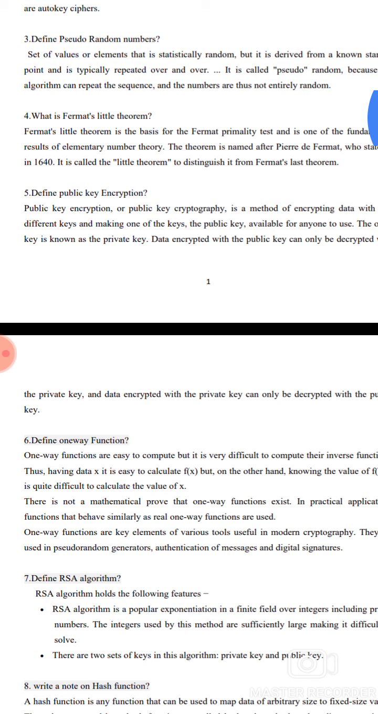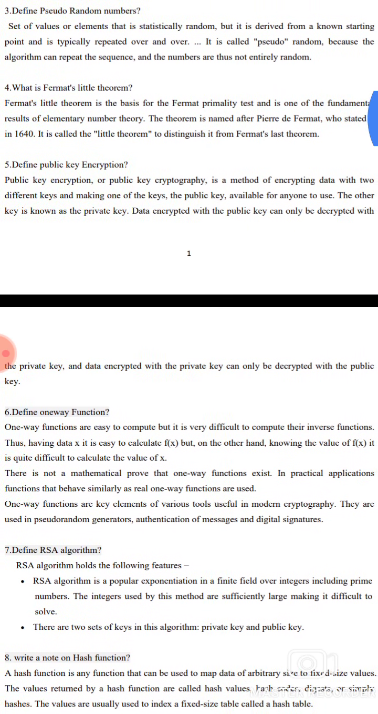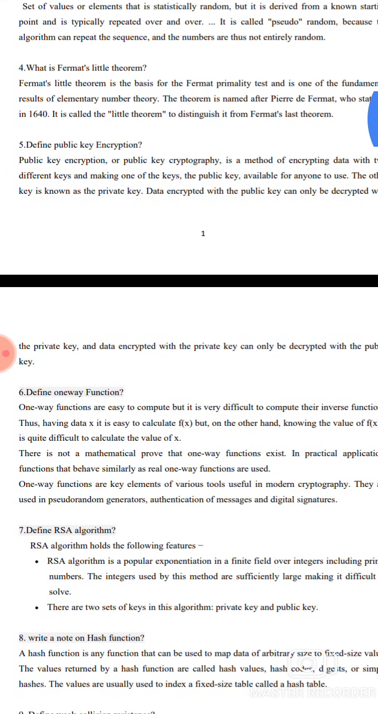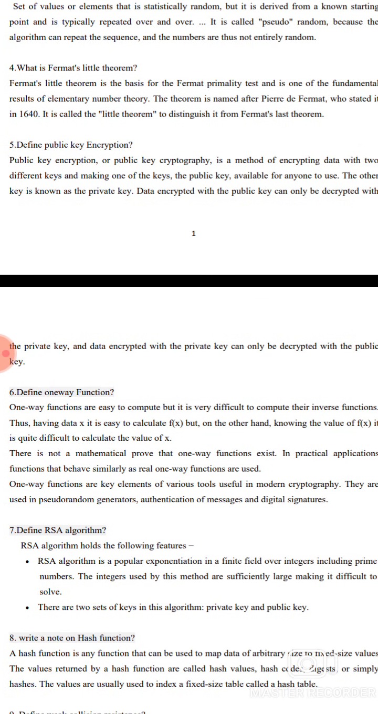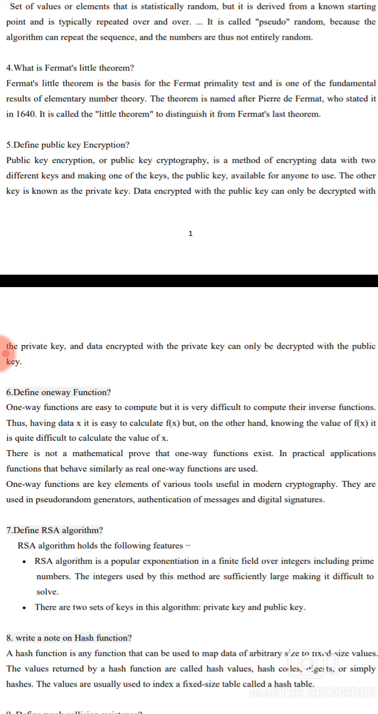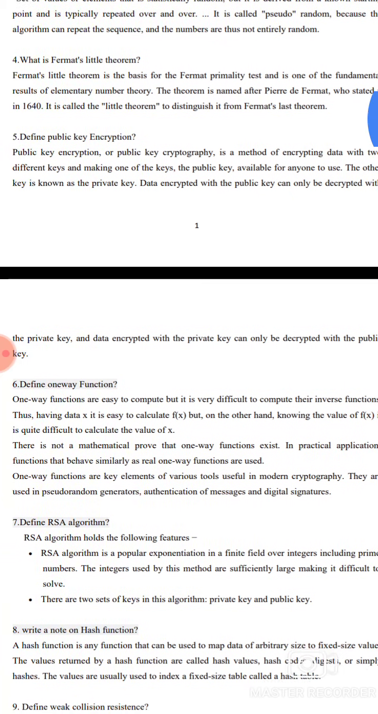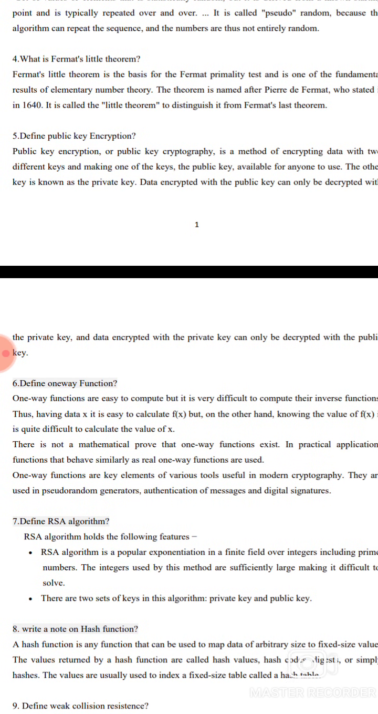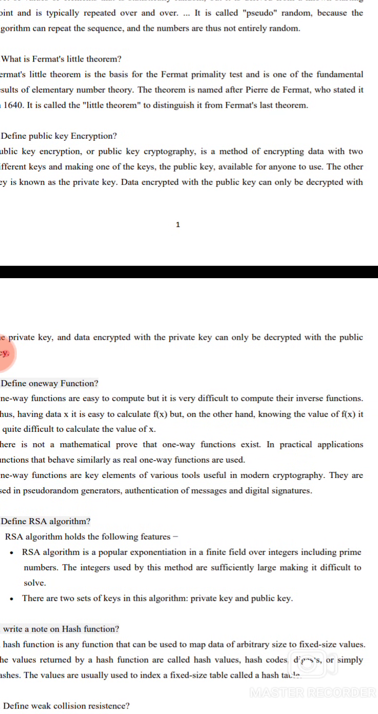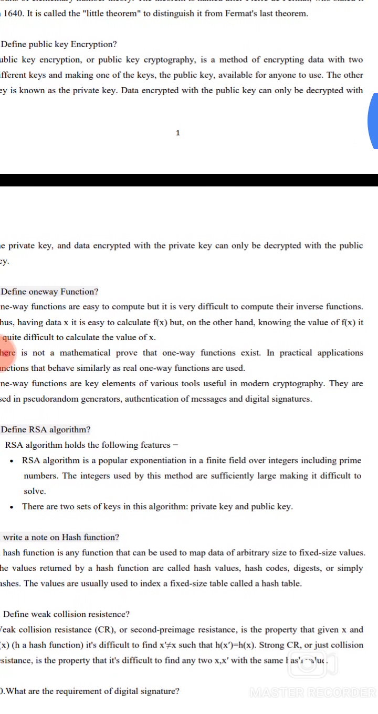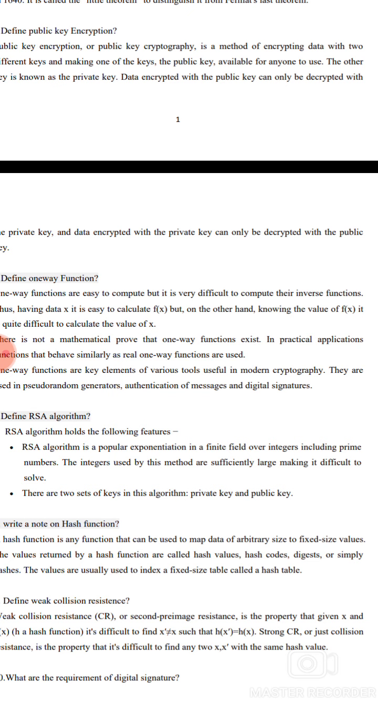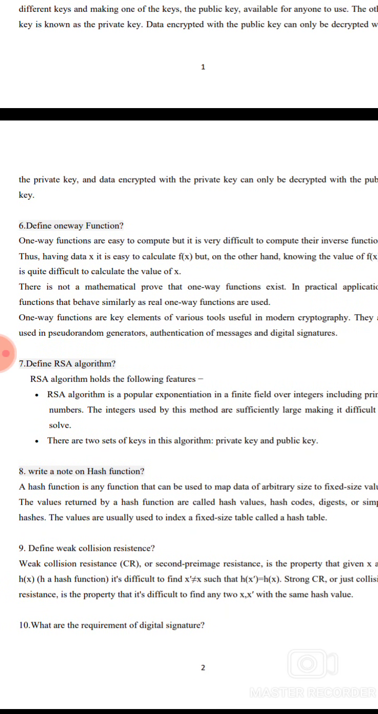5. Define public key encryption. Public key encryption, or public key cryptography, is a method of encrypting data with two different keys and making one of the keys a public key, available for anyone to use. The other key is known as a private key. Data encrypted with the public key can be decrypted with the private key, and data encrypted with the private key can only be decrypted with the public key.